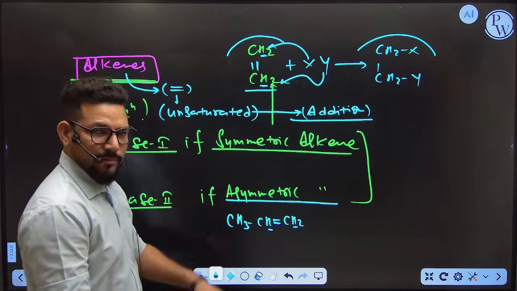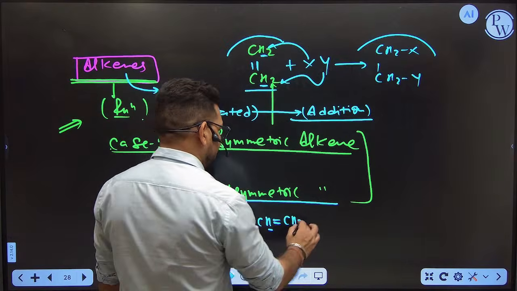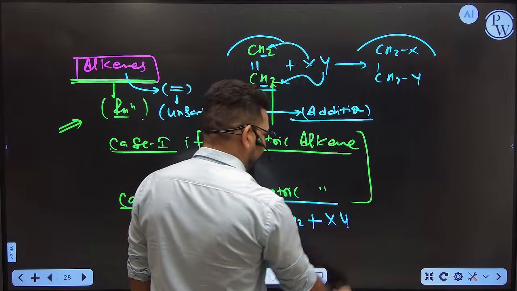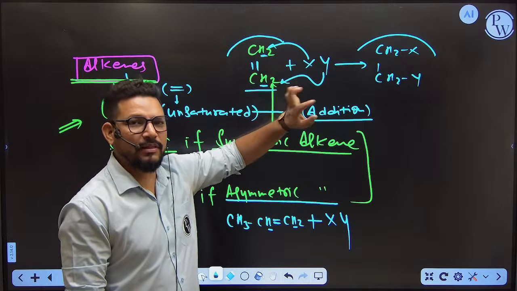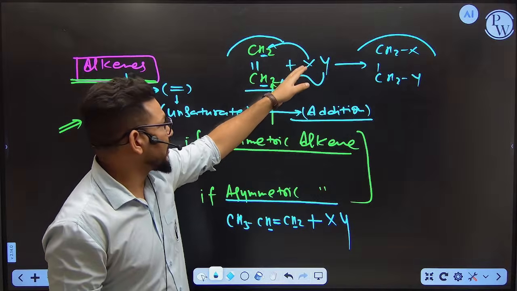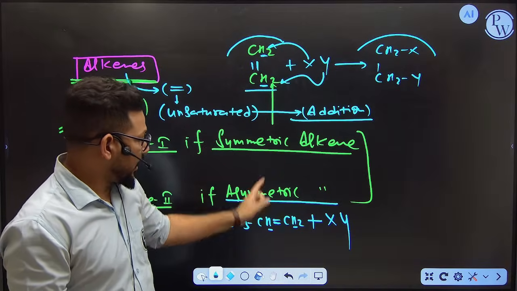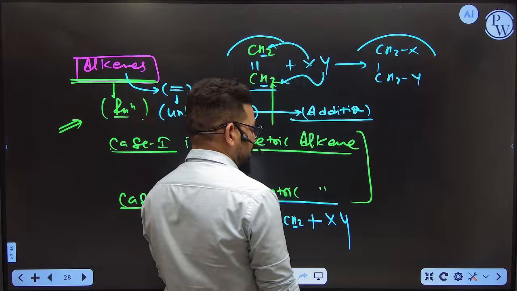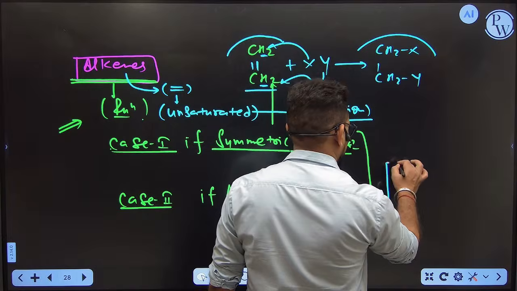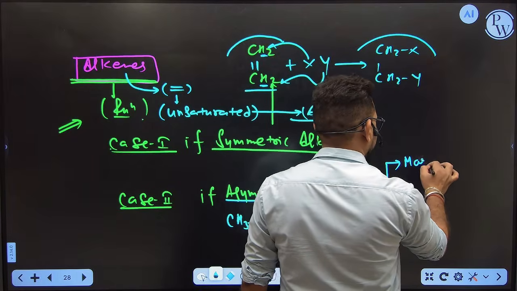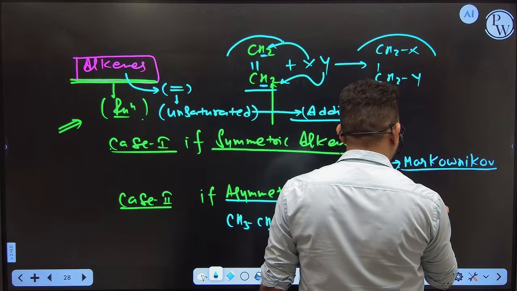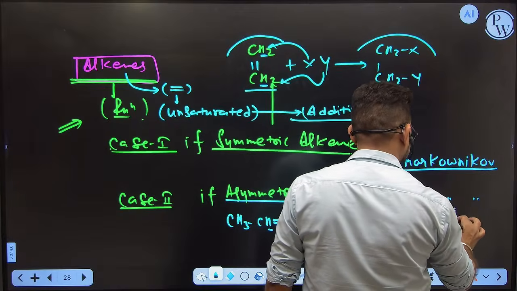If the asymmetric hydrocarbon is there, and you are going to react this molecule with any XY, like symmetric, you have to do only one thing, up and down. It is up to you. आप किसको ऊपर ले जा रहे हो, किसको नीचे ले जा रहे हो. It is your choice, which one is going to attack up and which one is going to attack down. In asymmetric, whenever you see the asymmetric hydrocarbon and you are going to react this molecule with any XY, you have to follow these two reactions. One is called Markovnikov reaction, and second one is called anti-Markovnikov reaction.